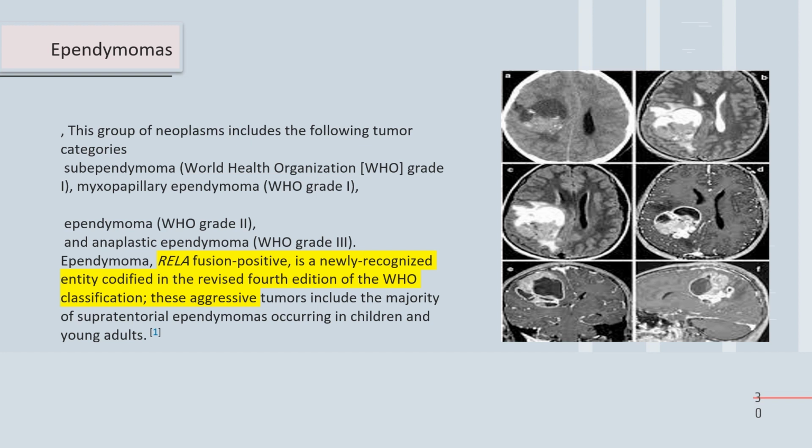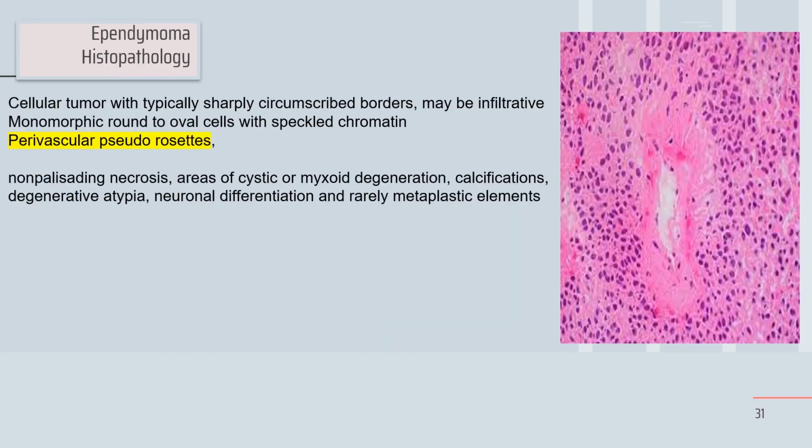This tumor includes the majority of supratentorial ependymomas occurring in children and young adults. To see the features of the ependymoma by histology, it has characteristic perivascular pseudorosettes, non-palisading necrosis, areas of cystic or myxoid degeneration and calcification, degenerative atypia, neuronal differentiation, and rarely metaplastic elements. Thus, the pseudorosette is a characteristic feature.